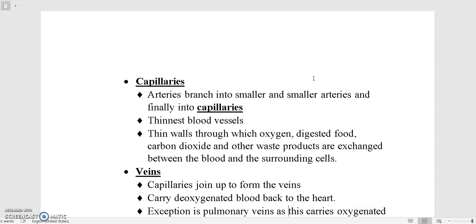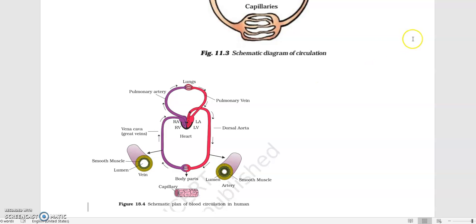Here also, the exception is the pulmonary vein. Veins always carry deoxygenated blood, but the pulmonary vein is the only vein that carries oxygenated blood. When I showed you this pulmonary vein, it is from the lungs where the exchange of gases happens, and here it is carrying the oxygenated blood.